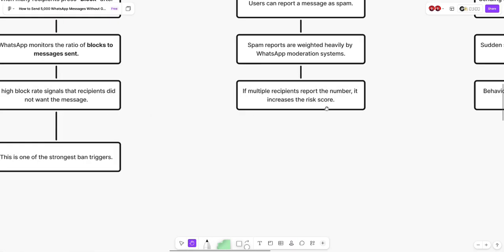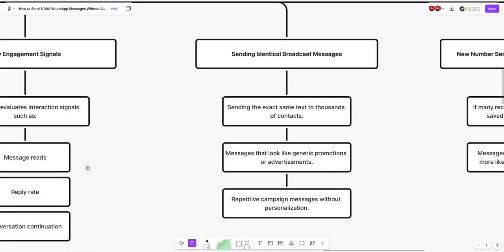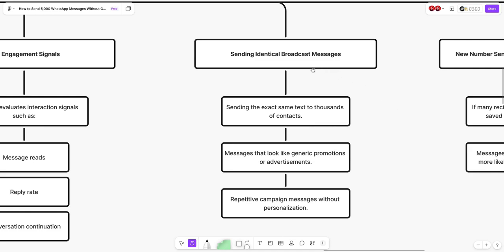Let's go back to what we left: sending identical WhatsApp campaigns.